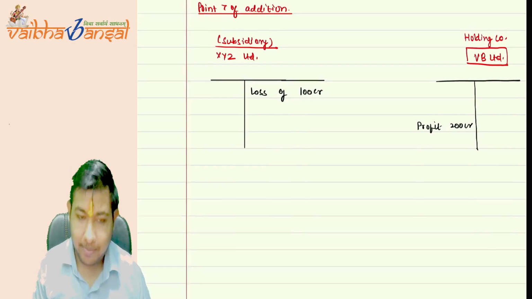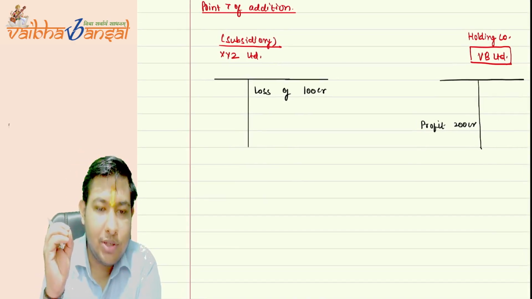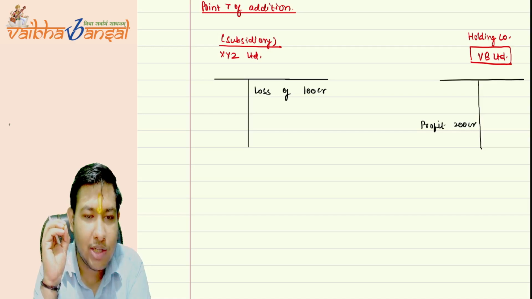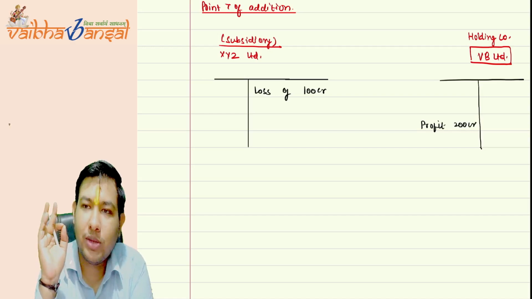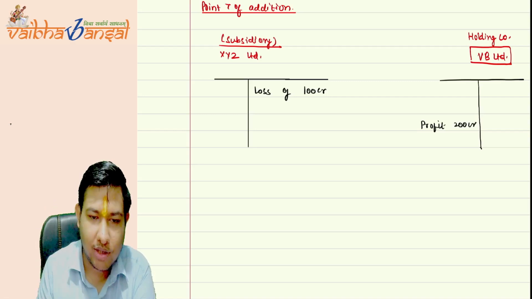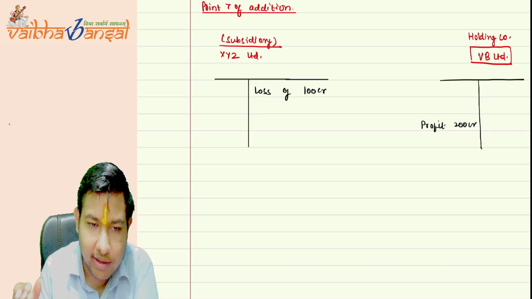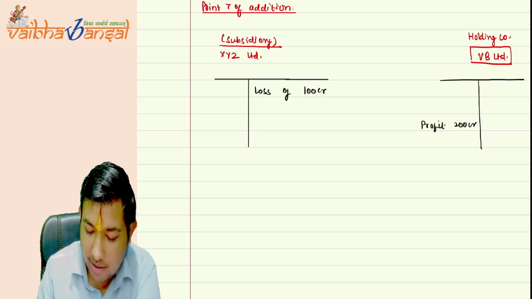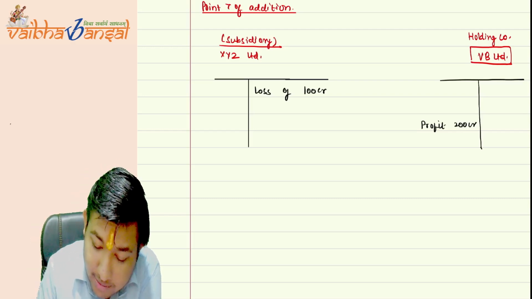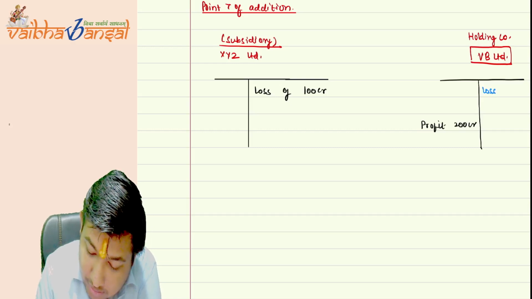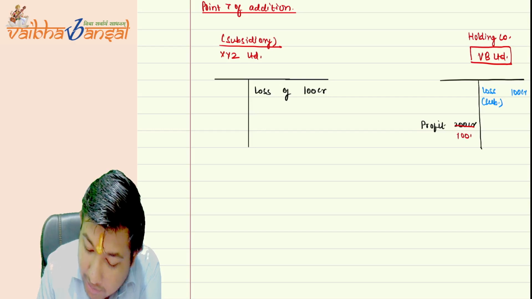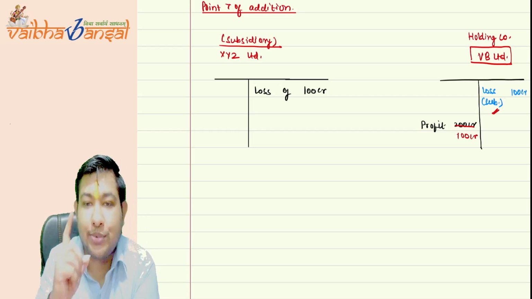Now, what has been done? For the purpose of the consolidated financial statements, VV Limited had to make consolidated financial statements. So what has happened? We have consolidated the loss of 100 crore from XYZ Limited in our financials. So what will the entry be? Here I made a loss of subsidiary of 100 CR. Now my profit will reduce to 100 CR because of this loss of the subsidiary.